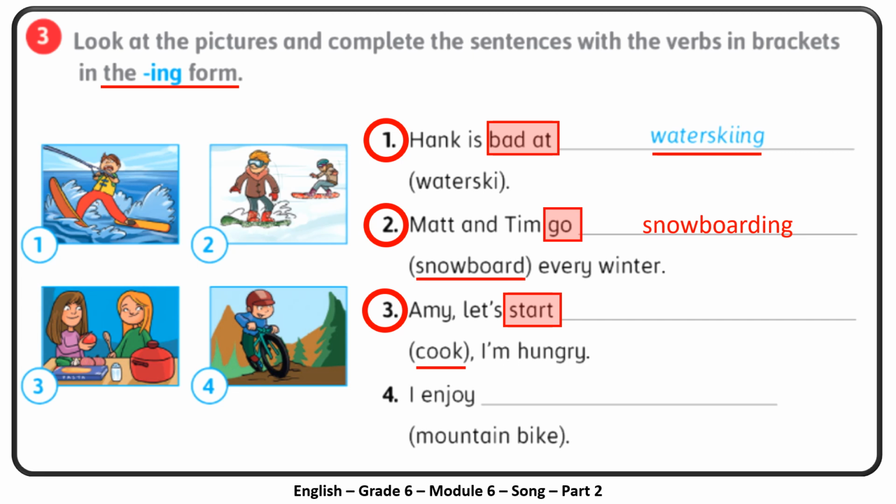Cook. I'm hungry. So after start, we have ing. So Amy, let's start cooking. I'm hungry. And the last one is I enjoy. Mountain bike, it becomes mountain biking. Thank you so much.